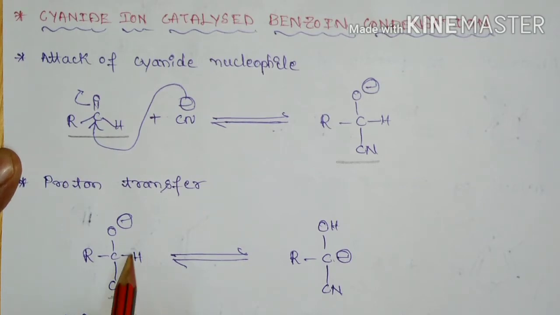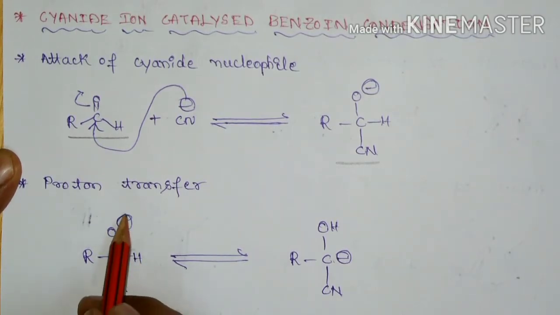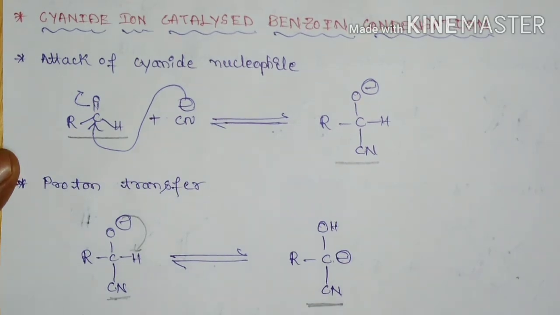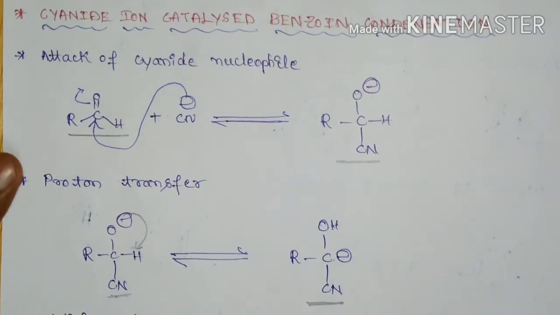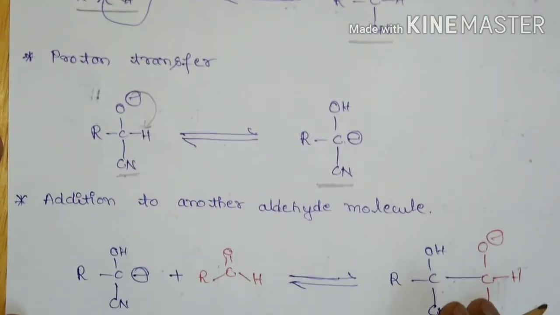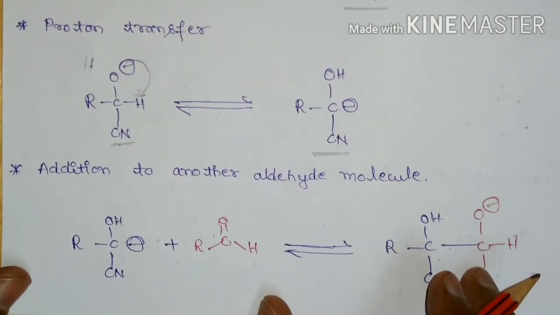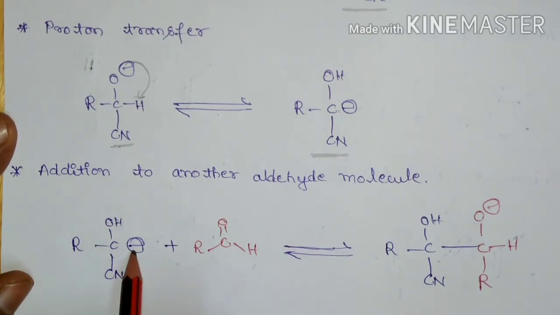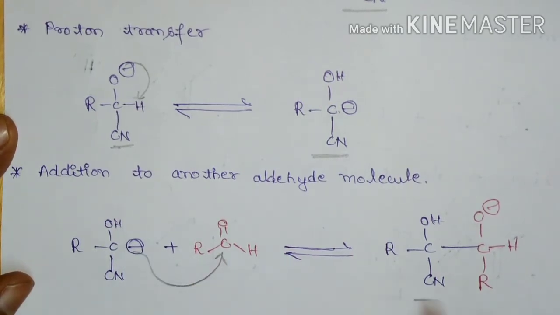So there is an increase in acidity, this proton will get abstracted, and it is going to form a stable carbanion. This carbanion intermediate now adds to another aldehyde molecule to form this